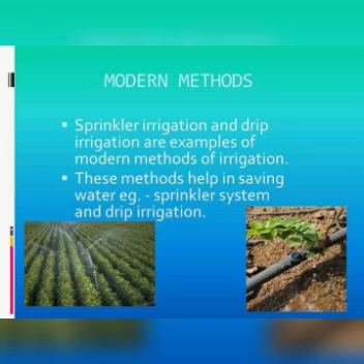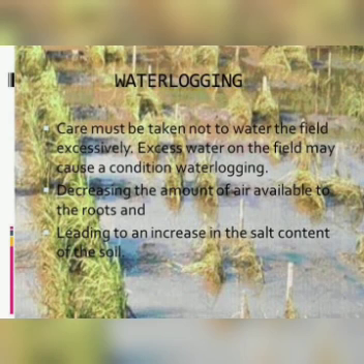We have to be very careful that water should not be excessive in the field. Excess water on the field causes a condition called water logging. What happens if water logging occurs is that it decreases the air passage and leads to the decay of roots. In order to avoid this condition, we have to remove the water from the field. We have to be very careful in that.